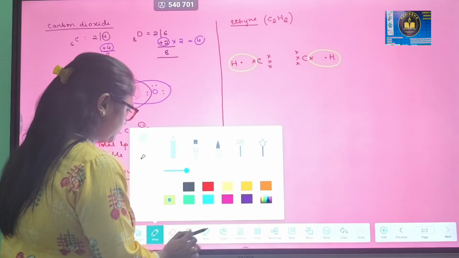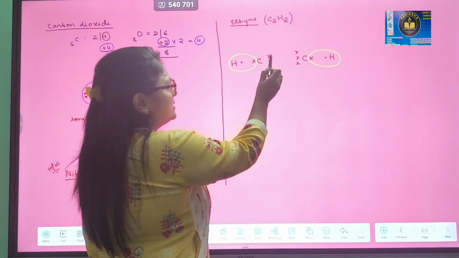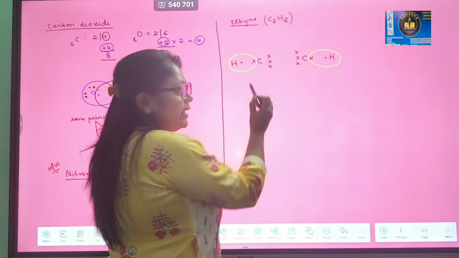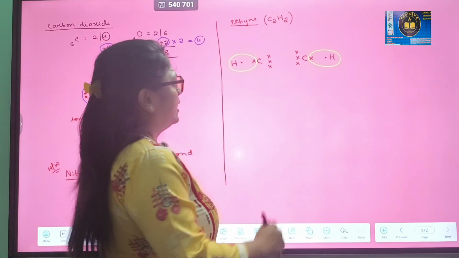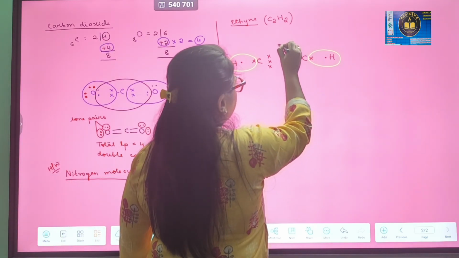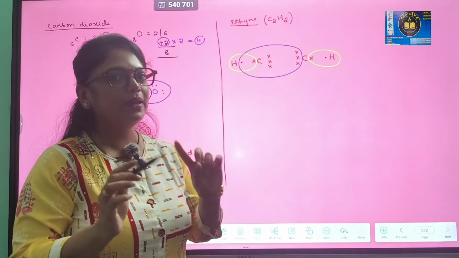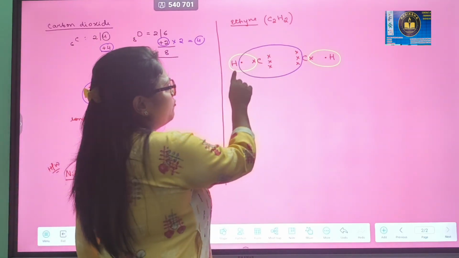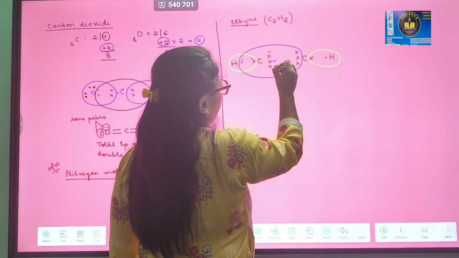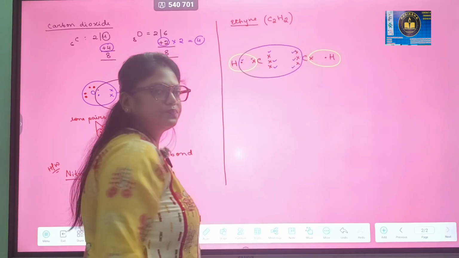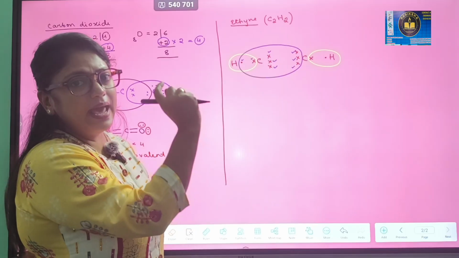Now what will carbon do? Each carbon has 4 crosses, so it requires 4 more. So it will take 1 from hydrogen and 3 other electrons from the adjacent carbon atom, right? So you can see I am making the orbit for this carbon atom, okay? In this orbit, you can see there are a total of 7 crosses, 4 of the first carbon and 3 from the other carbon, and 1 dot. So total 8. As you can see, I am counting. It is total 8, right? You have all understood the octet concept.